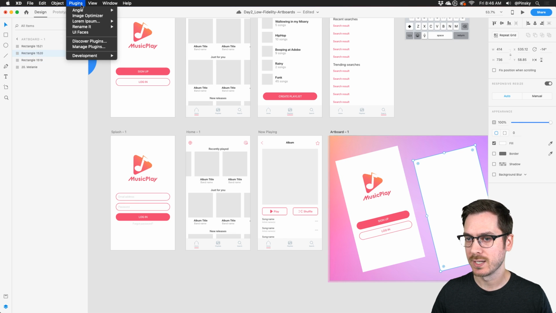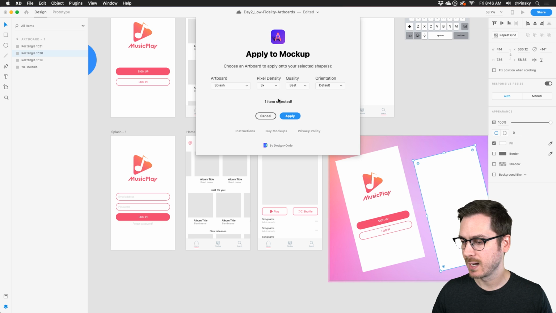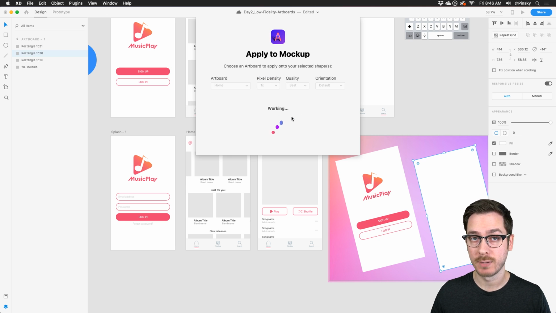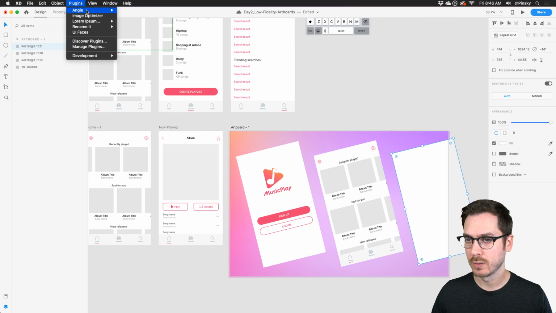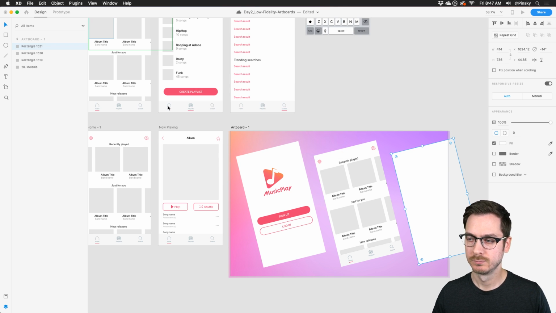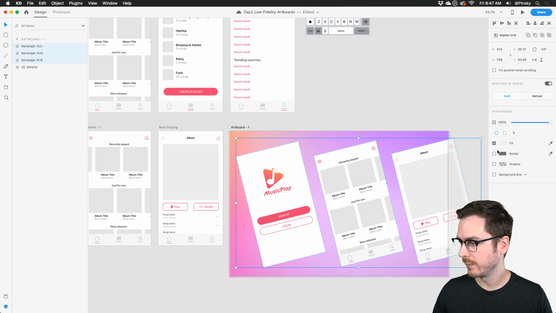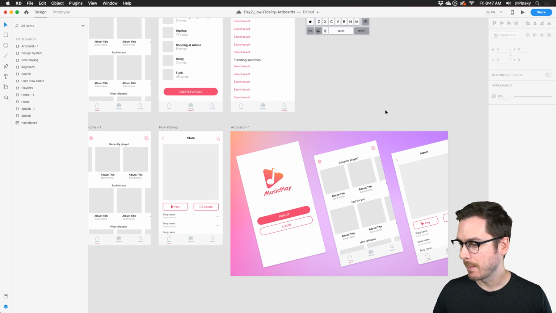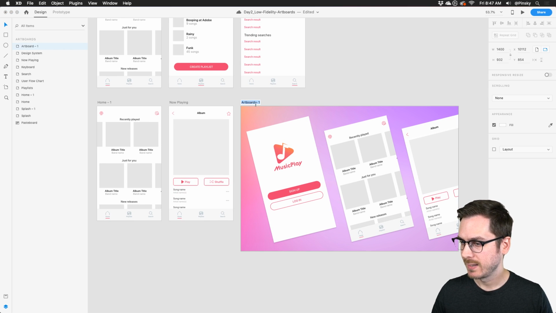And let me do the same thing for this one. Angle, apply Mockup. Let's say I want the, let's see, home screen. I can apply that one. Yeah, Angle's a great plugin, especially when you start working with mockups of phones and stuff like that. And I'll do one more over here. Angle, apply Mockup. And then we'll do the now playing screen. Now playing, and apply. Bam. There we go. Then I can go through, and if I want to add a little bit of a drop shadow to kind of pop it from the background. And that looks pretty snazzy.